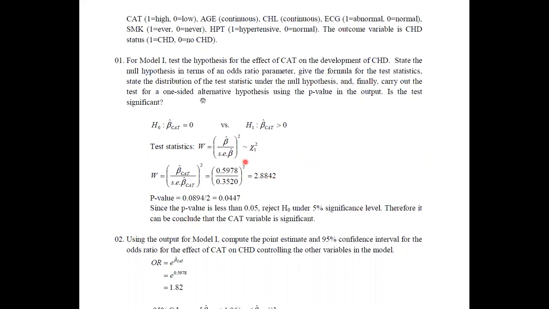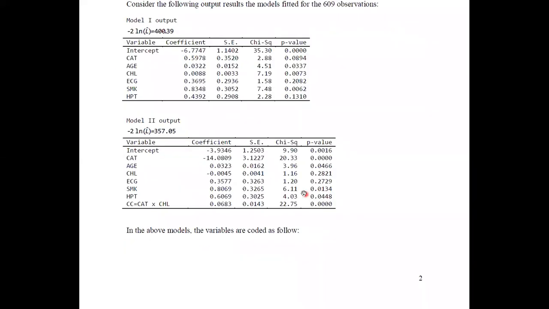But in the first part, there is no need to ask about this calculation. Here they have just asked to test the significance of the parameter using the p-value. Therefore, now we will pay attention to the p-value of the parameter cat. Now you can see that the variable has the p-value of 0.00894. Always this p-value is associated with the two-sided test. Therefore, for this two-sided test, we have to identify this as the p-value.